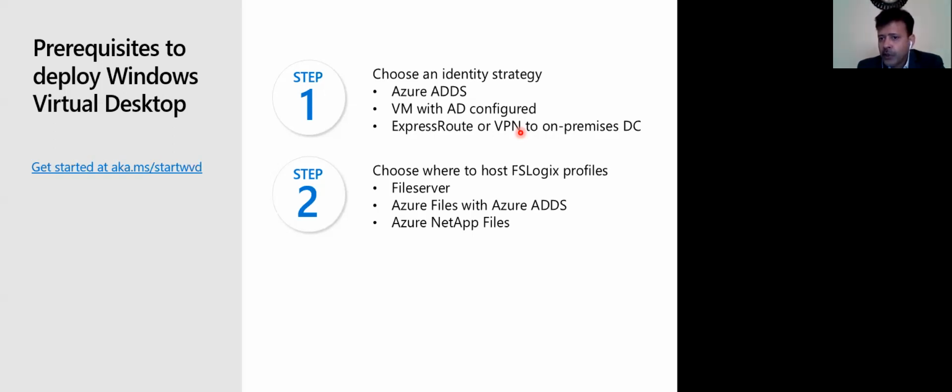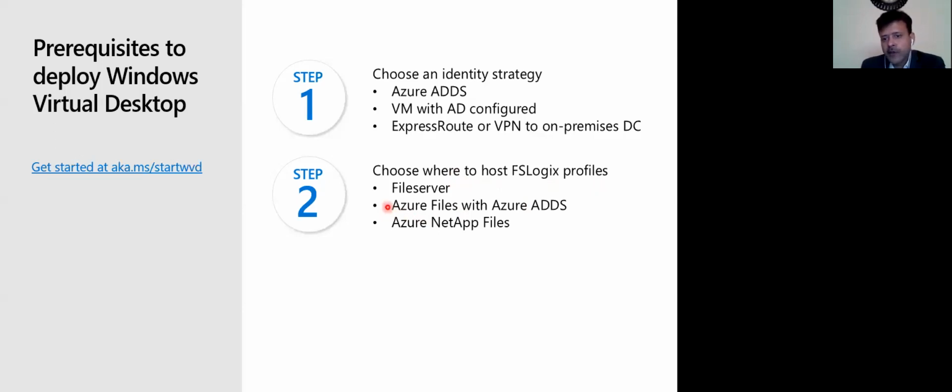So you need to find a place where you will store all these profiles, which is actually giving you the security and the user profiles also, right? What they should be able to do on the WVD. So one option is the file server. You can create a file server, and on top of that, you can create a directory where all these FSLogix profiles will be shared.